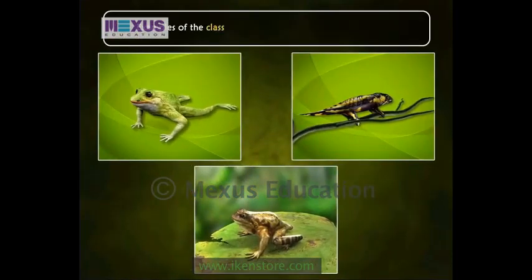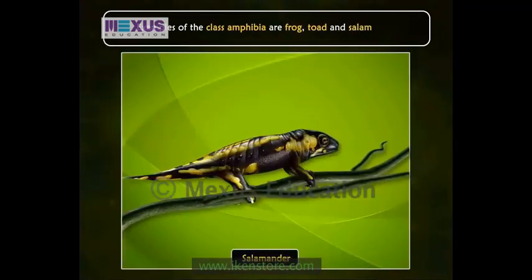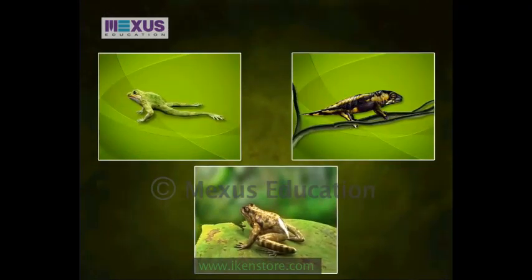Common examples of the class Amphibia are frog, toad, and salamander, which are found in large numbers in various parts of the world.